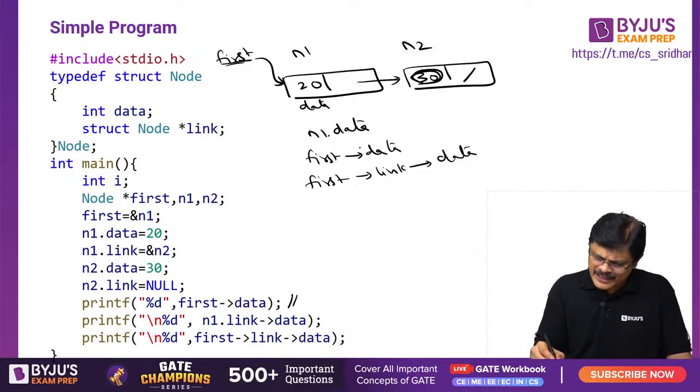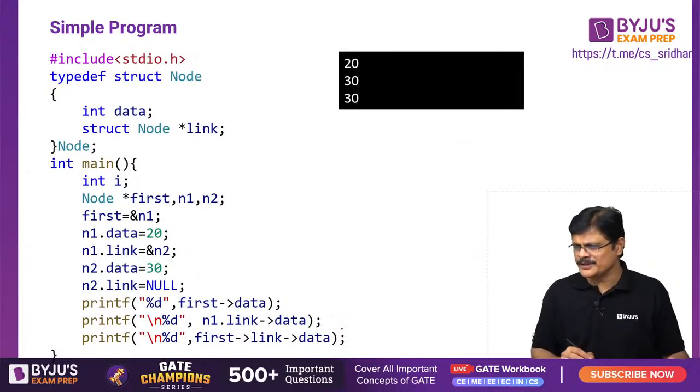So what is first data, sir? First data is, sorry, first data is 20, this is 30, this is also 30, my dear friends. 20, 30, 30 will be the output. Okay.